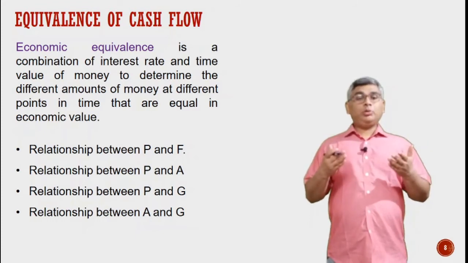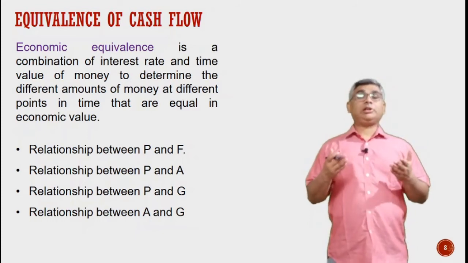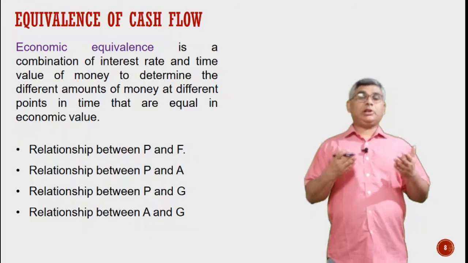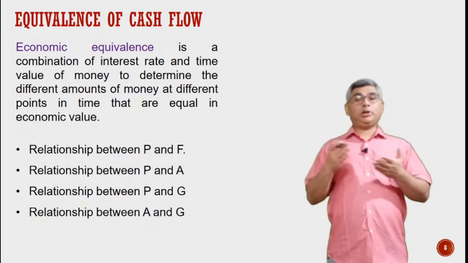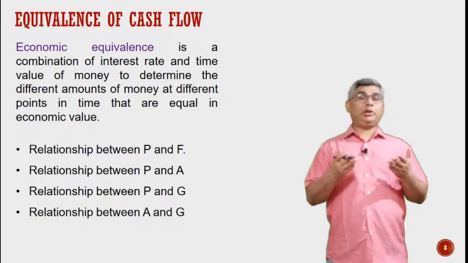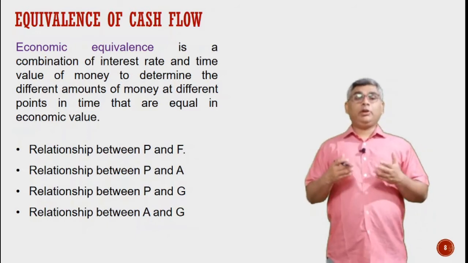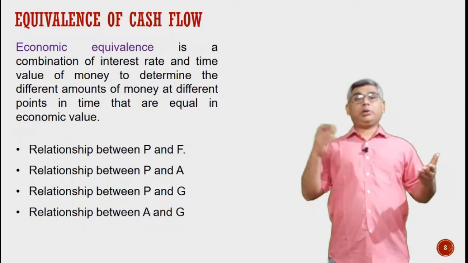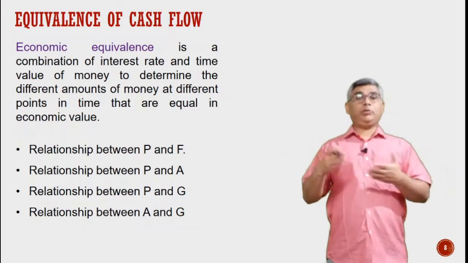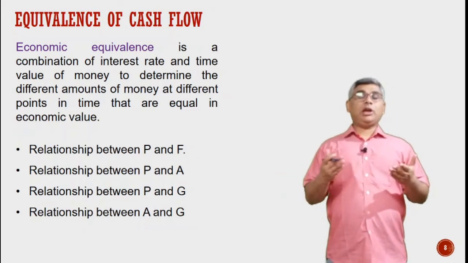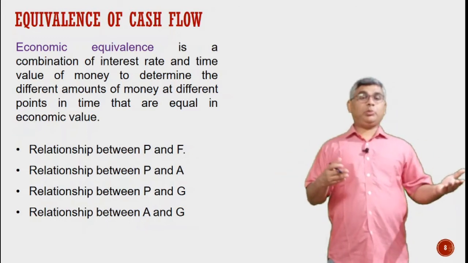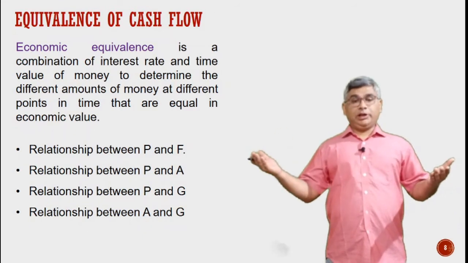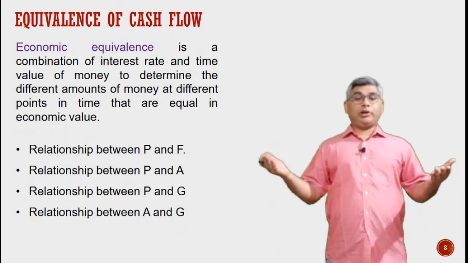In order to study equivalence, there are certain relationships. That is the relationship between the present worth and future worth. We call it the relationship between P and F. We have the relationship between present worth and annuities, that is the relationship between P and A. Similarly, we have a relationship between present worth and the arithmetic or geometric gradient series.